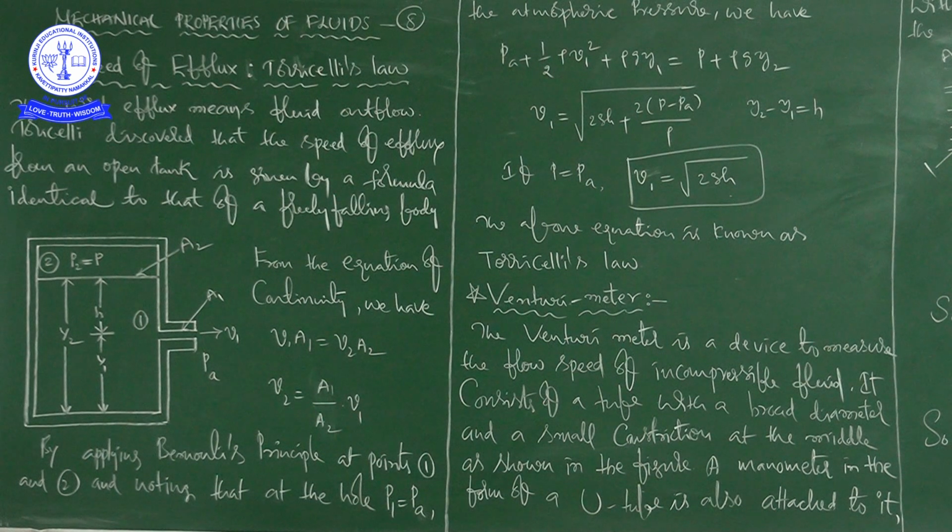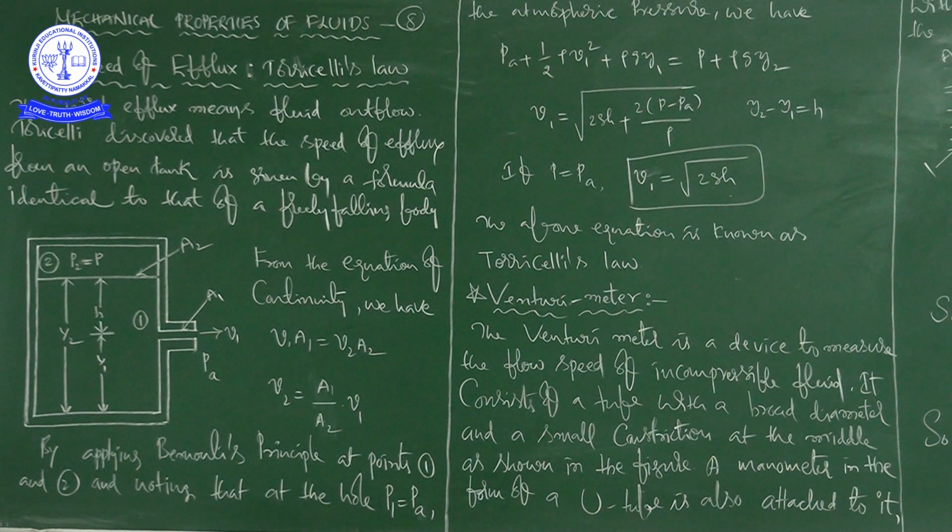In case of Y2 minus Y1, just see this picture carefully, I can draw H. So Y2 minus Y1 is equal to H. Well, V1 is equal to the square root of 2gh plus 2 into P minus Pa divided by rho.